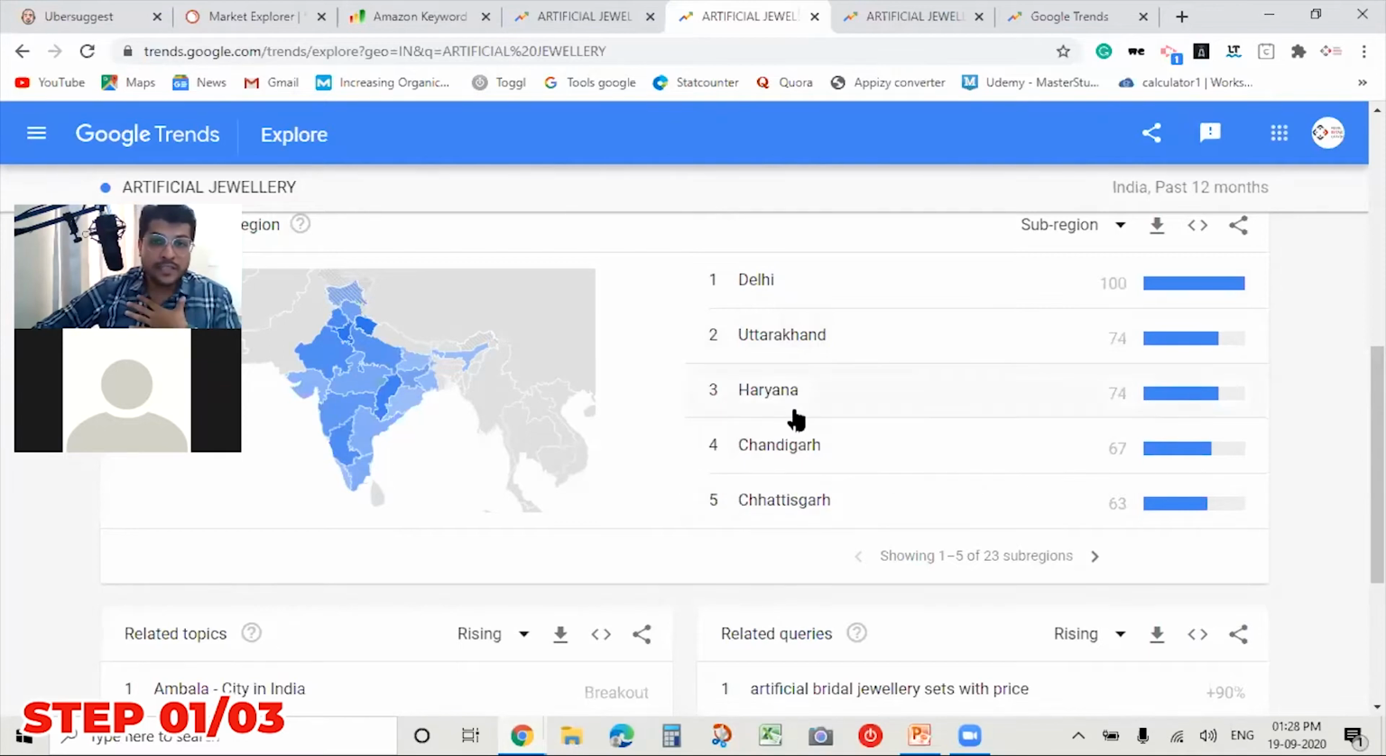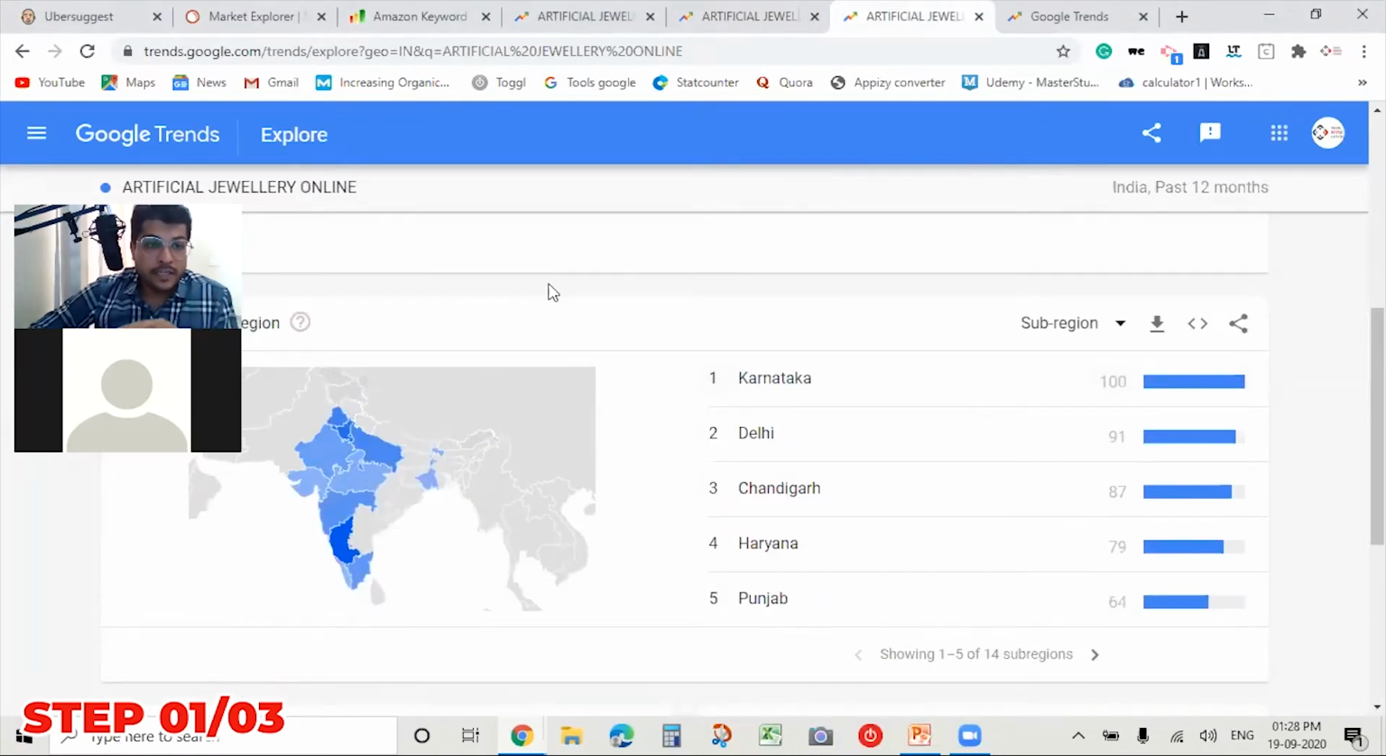So if I want to sell artificial jewelry online, I will focus on these cities, because there is a demand in these cities. When I'm trying to run my online ads, I will focus on these cities, Delhi and these states, I would say precisely.